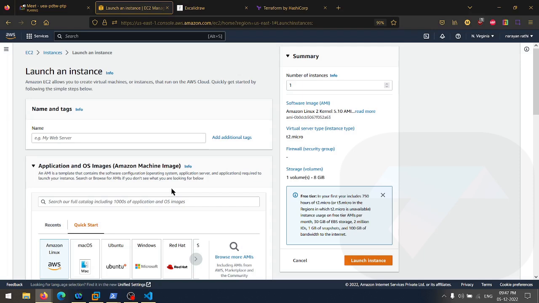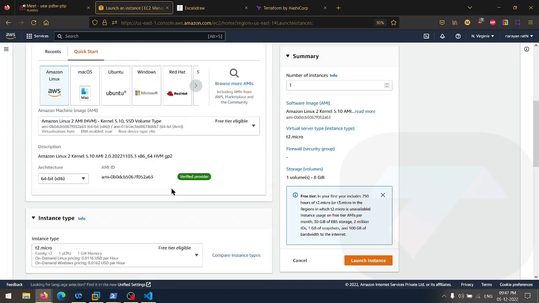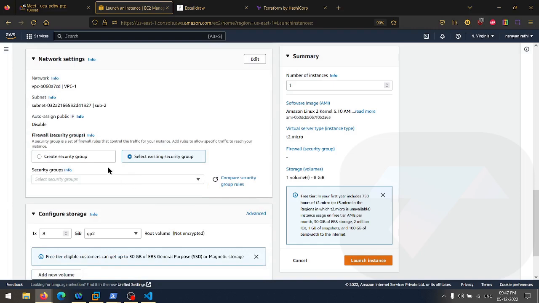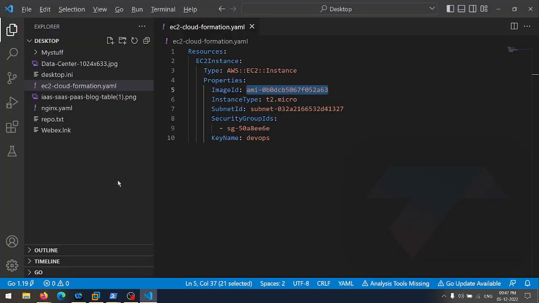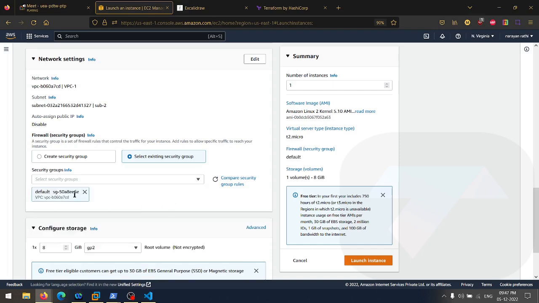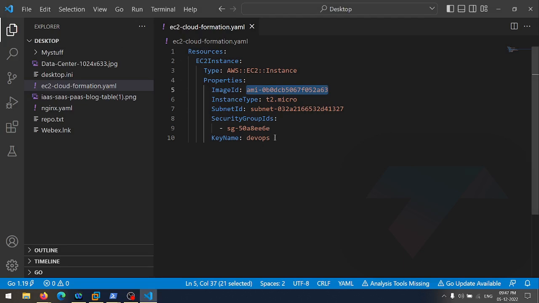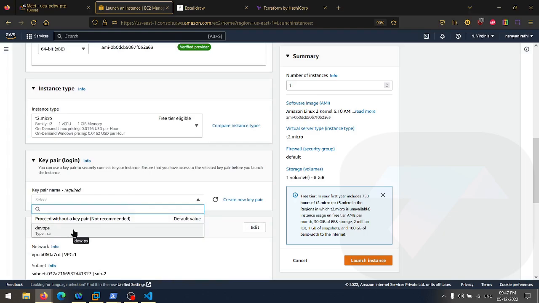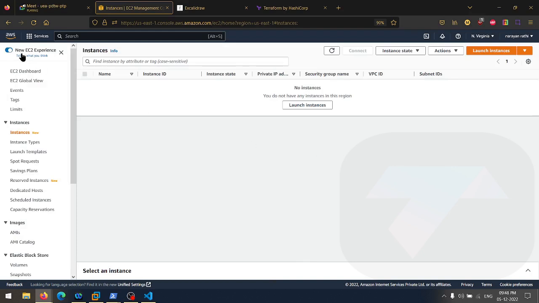And in CloudFormation, whichever region you are going to launch the resource in, you have to provide the resource information of that particular region. So if I'm launching the resource in a region, I have to give the information of that particular region. Here, this is the security group ID, 6E in the ending, 6E in the ending, right? And this is our key name. If you want to find the key, here is the key pair. The same information is provided here. Just cancel this. We are not going to launch the instance from here.